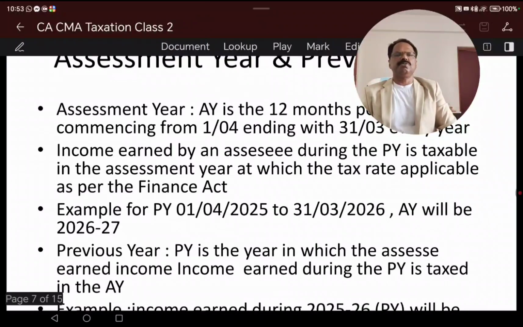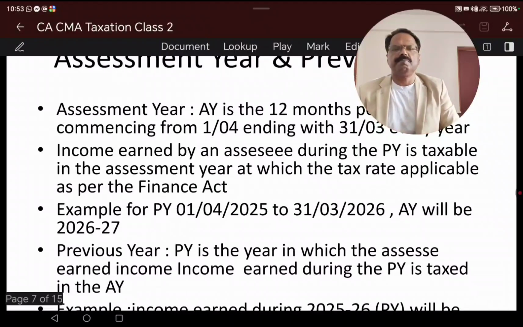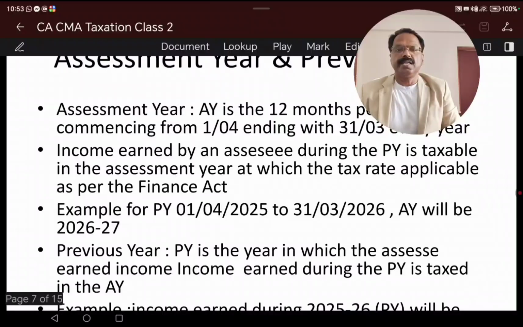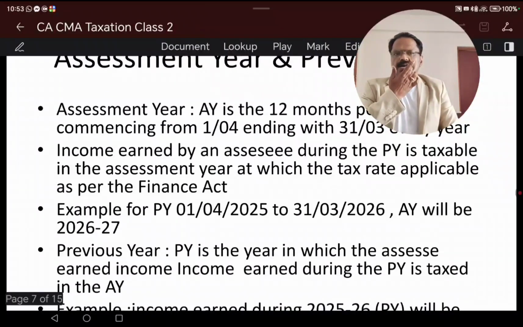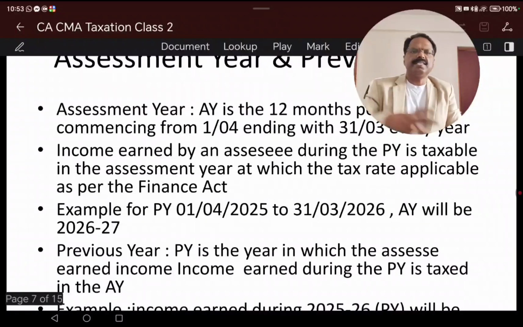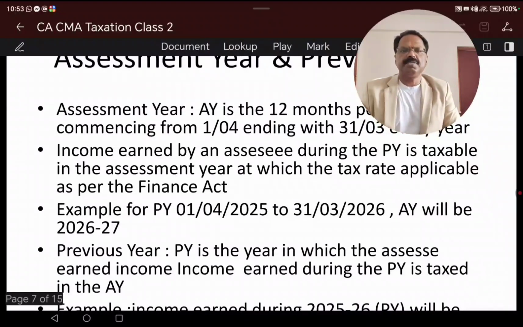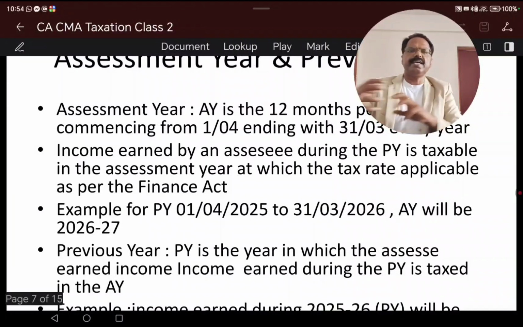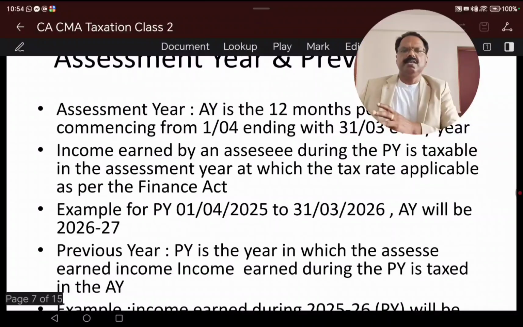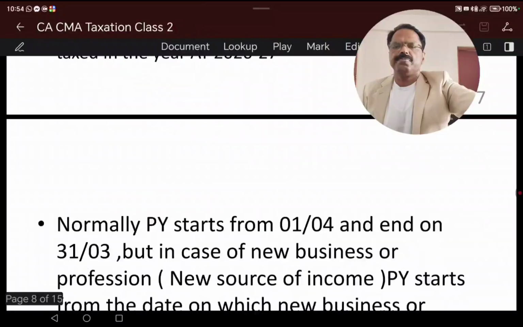And we saw the assessment year and previous year; both are 12 months, from 1st April to 31st March. Income earned during the previous year is taxed in the assessment year. Income earned during the previous year is to be paid in advance or TDS is applicable.